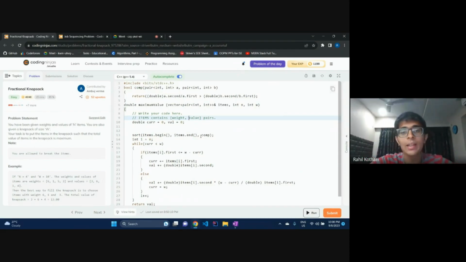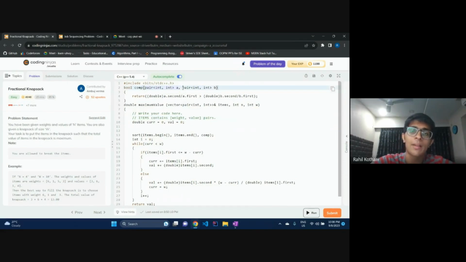So for that, I can use a custom comparator. A custom comparator is a function which returns a boolean that is either true or false. So I have to pass it two parameters, that is two elements of my vector. Suppose A and B, I have named them A and B. The elements are pairs of integers, right? We have a vector of pairs of integers.